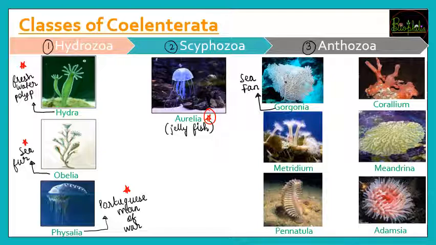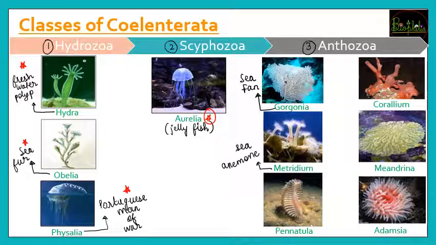Gorgonia कौन है? It is the sea fan. So if you can see the photograph, it looks like a fan. So it is very thin and it has mesh work, and that is going to be the other name, that is sea fan. Second example है Meandrinum. Meandrinum is going to be called as a sea anemone. What is it called? It will be called sea anemone. So the other names are very important with the point of MCQs.